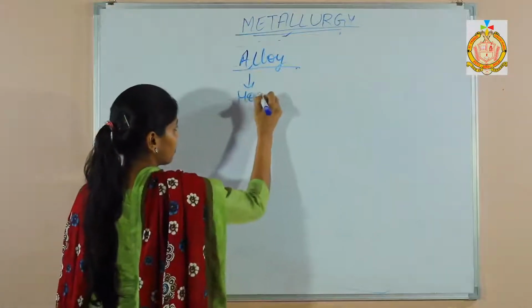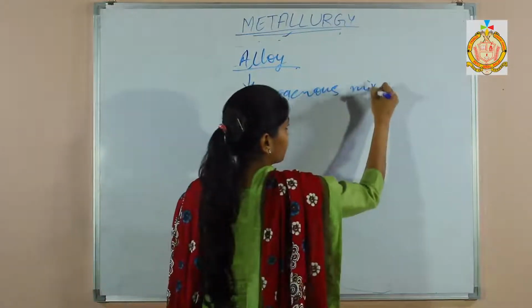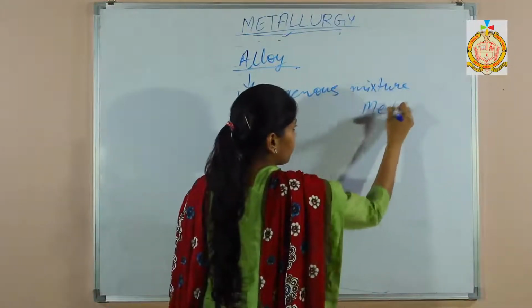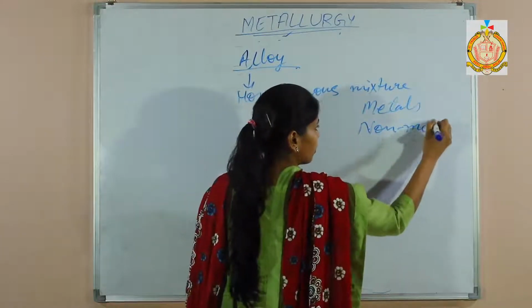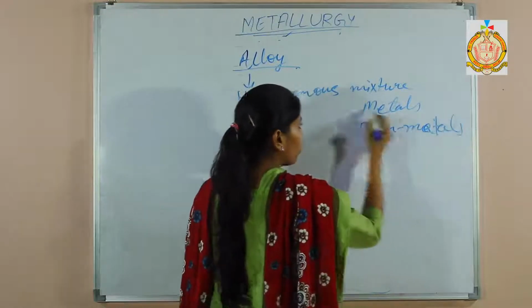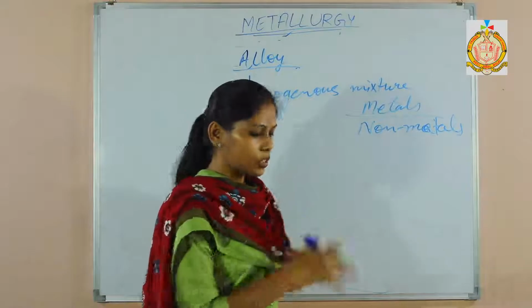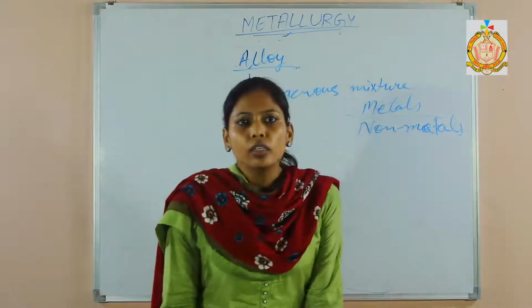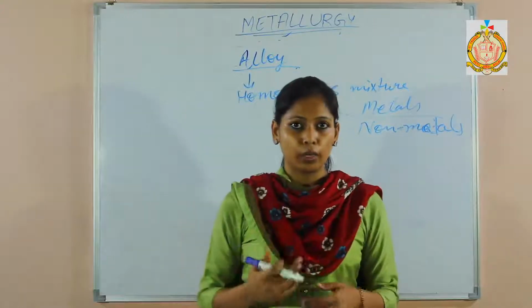Next, what is the reason for making an alloy? Why is there a need to prepare an alloy?